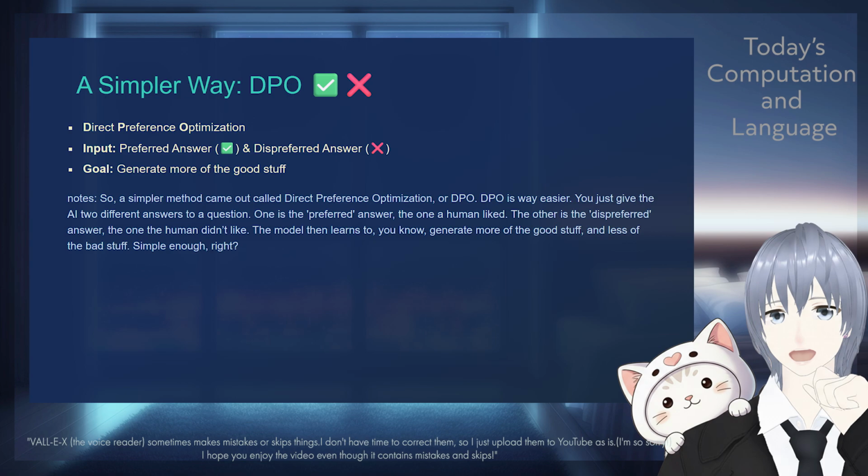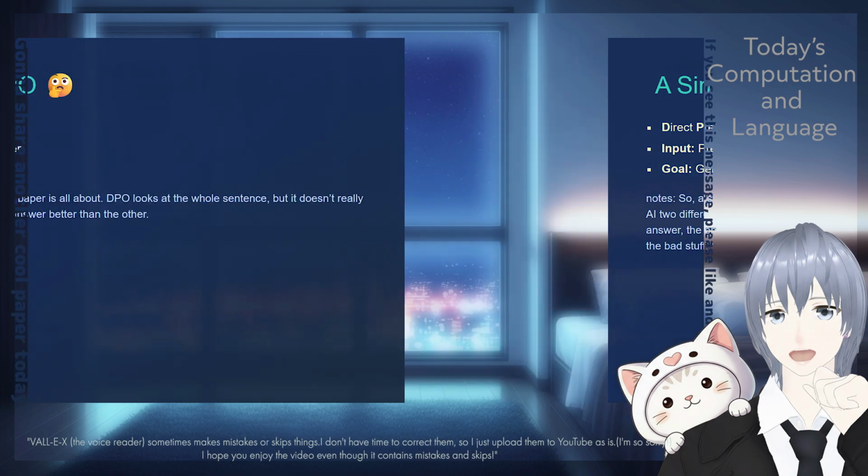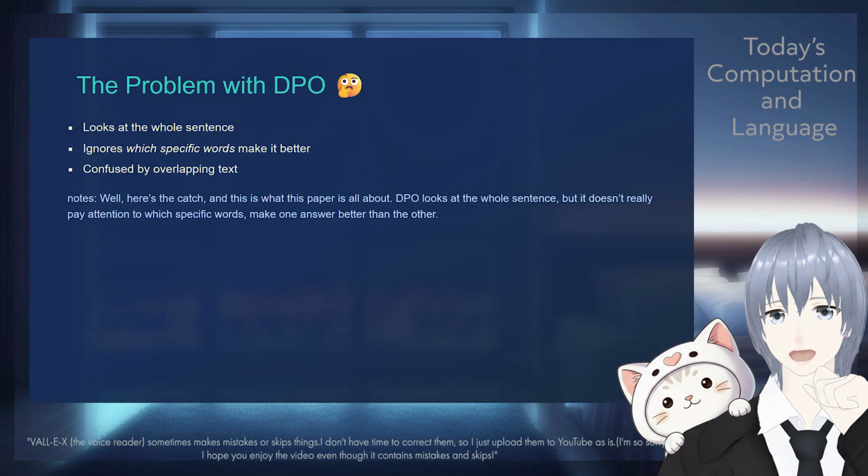DPO is way easier. You just give the AI two different answers to a question. One is the preferred answer, the one a human liked. The other is the dispreferred answer, the one the human didn't like. The model then learns to generate more of the good stuff and less of the bad stuff. Simple enough, right? Well, here's the catch. And this is what this paper is all about.